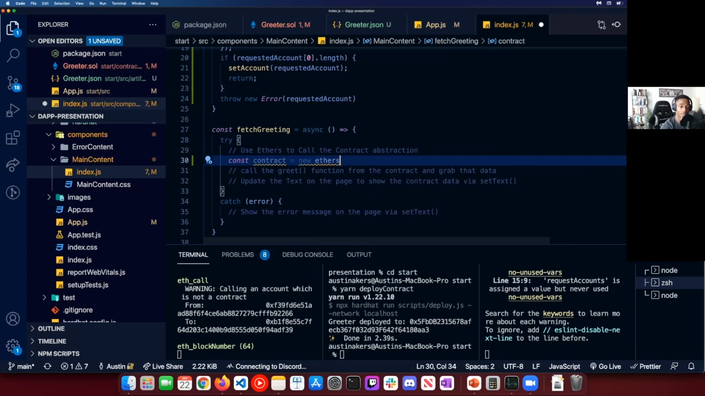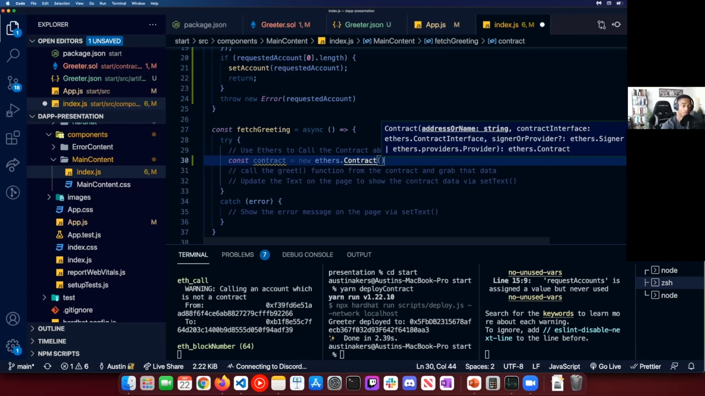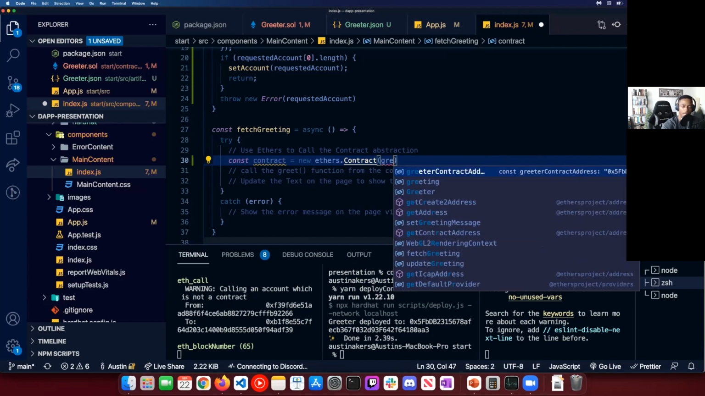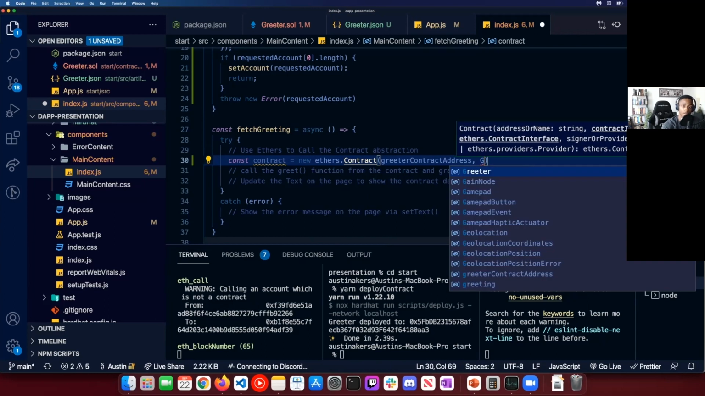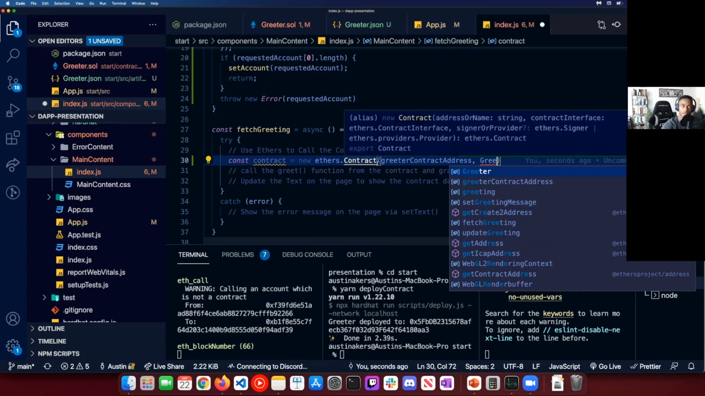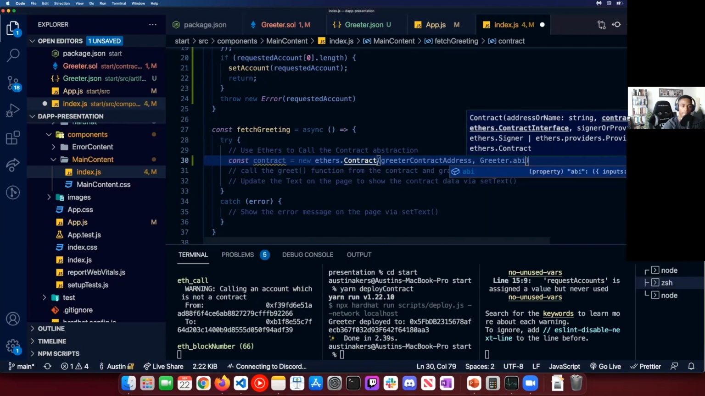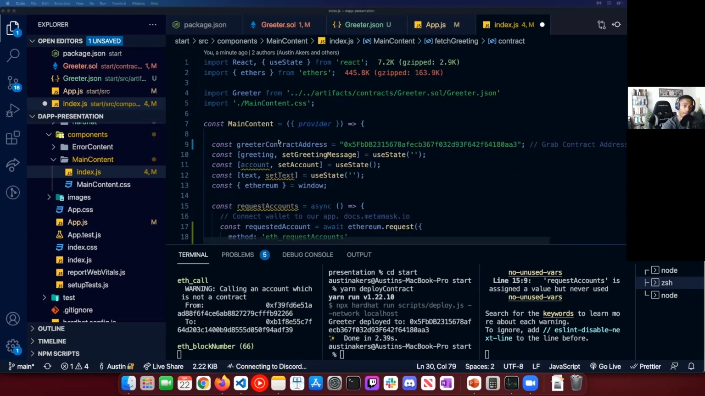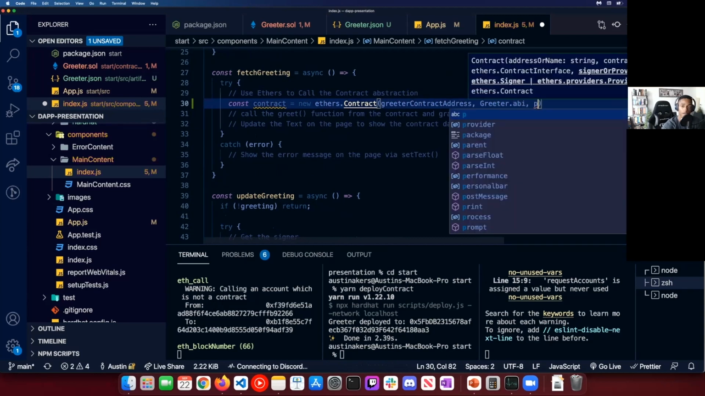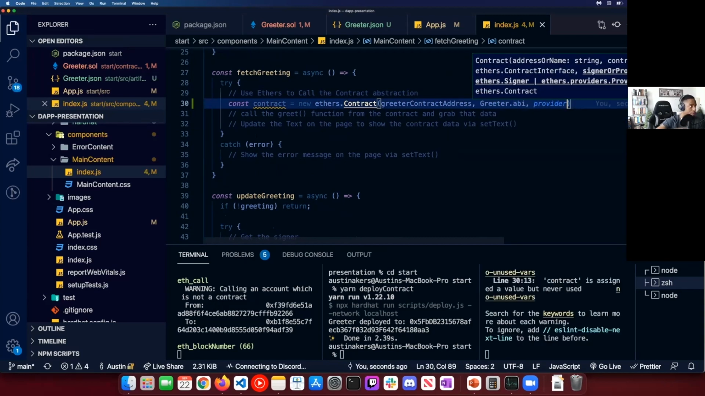And we're going to use ethers.Contract, right? So at this point, in the contract, there are several different things. We're going to be using the greeter's contract address, and then the greeter.abi. Where is it? Greeter.abi, right? Because we've imported that greeter, which is this JSON file. We're using the greeter.abi, and then from here we're going to pass the provider, which is the window.ethereum object essentially.